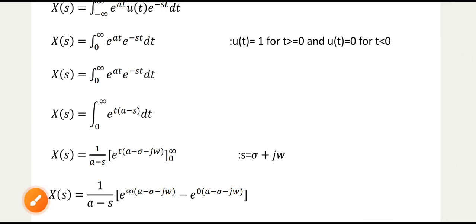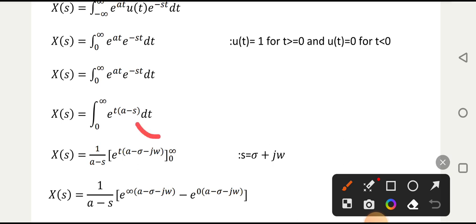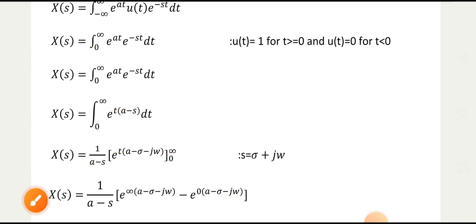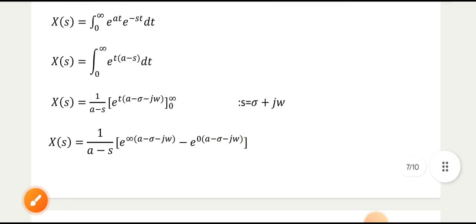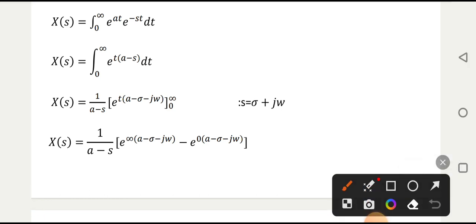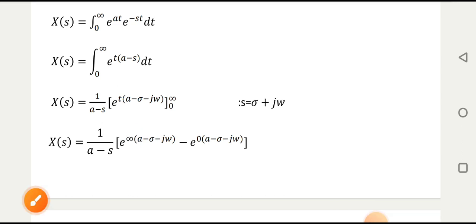And here I have just used the value of s as sigma minus j omega to show you that because of sigma you will get a region of convergence, because after that it is a minus sigma minus j omega. So here, if a minus sigma is negative, you will get minus infinity, and you will get the answer.